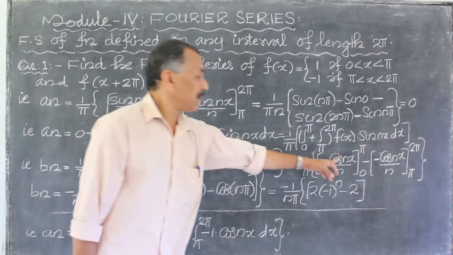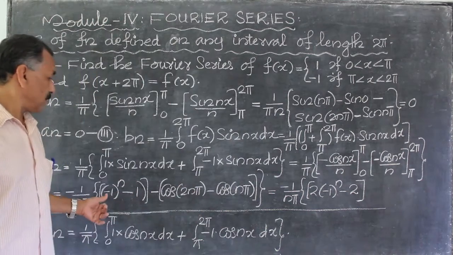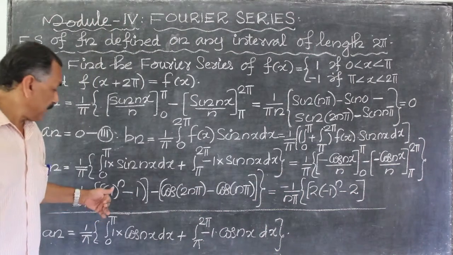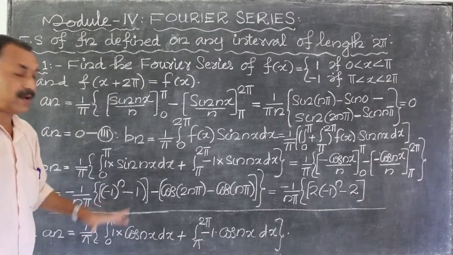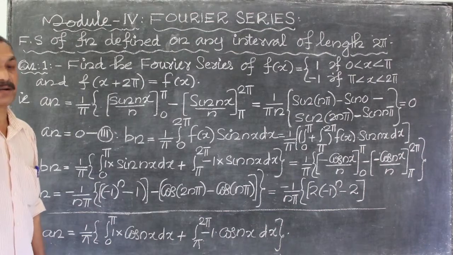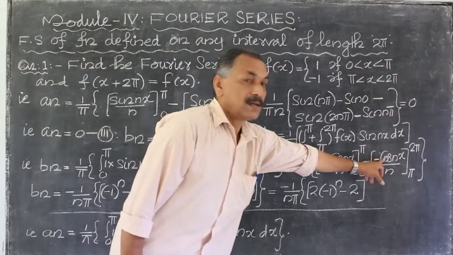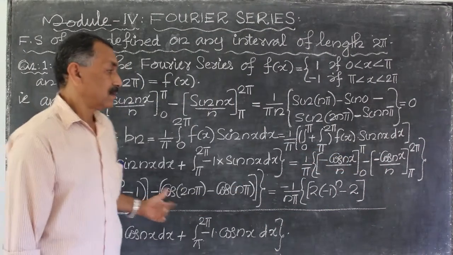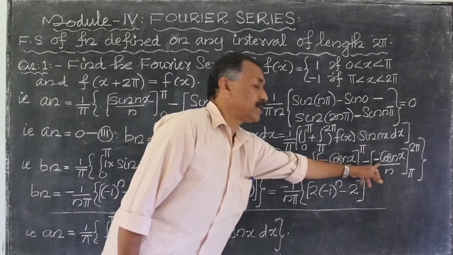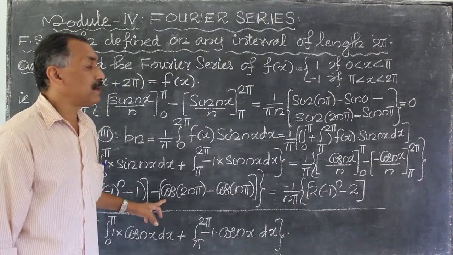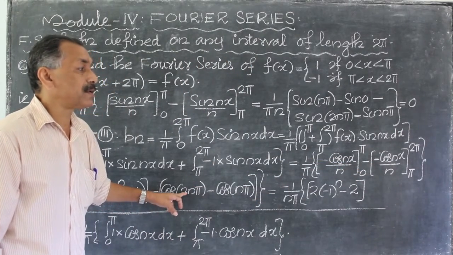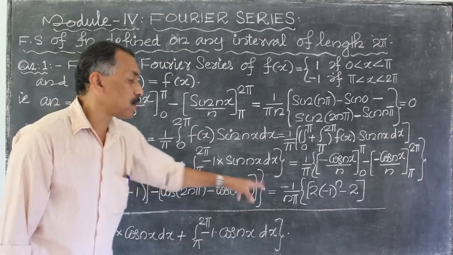Apply upper limit: cos n pi minus cos 0. What is cos n pi? Cos n pi is equal to minus 1 raised to n. Cos 0 is equal to 1. Then minus this minus, here minus outside, upper limit apply: cos 2n pi minus cos n pi.